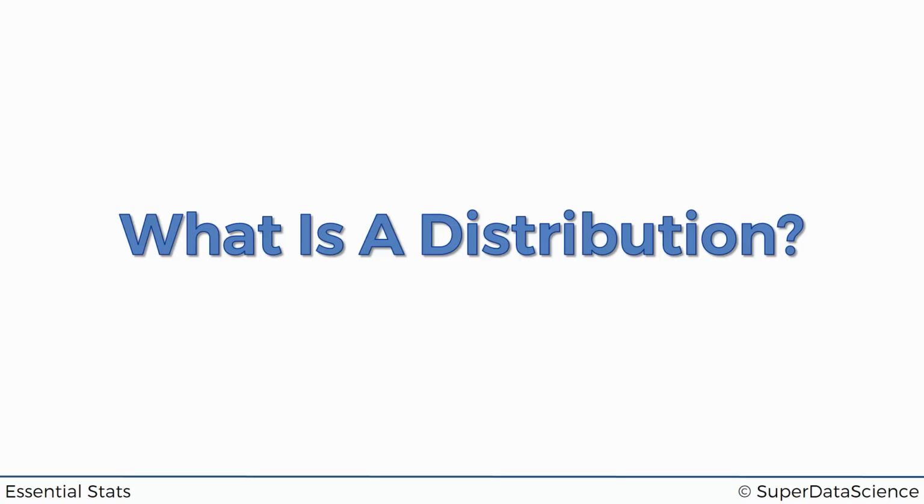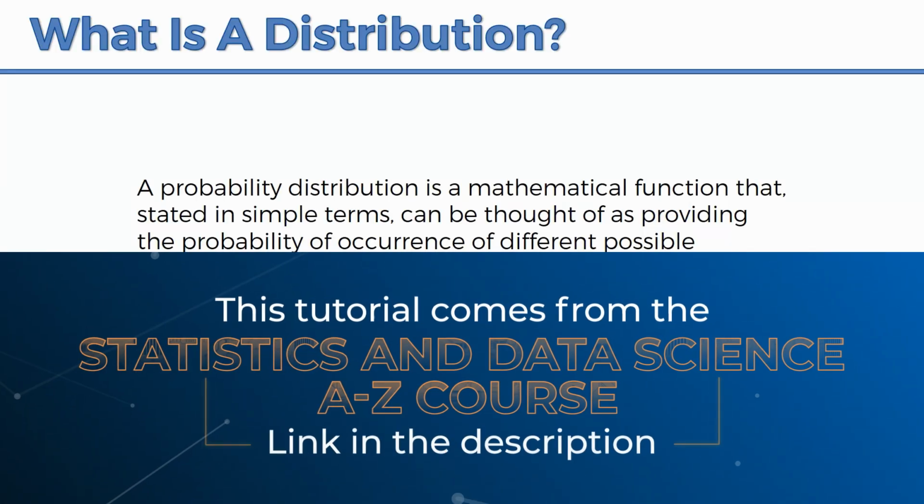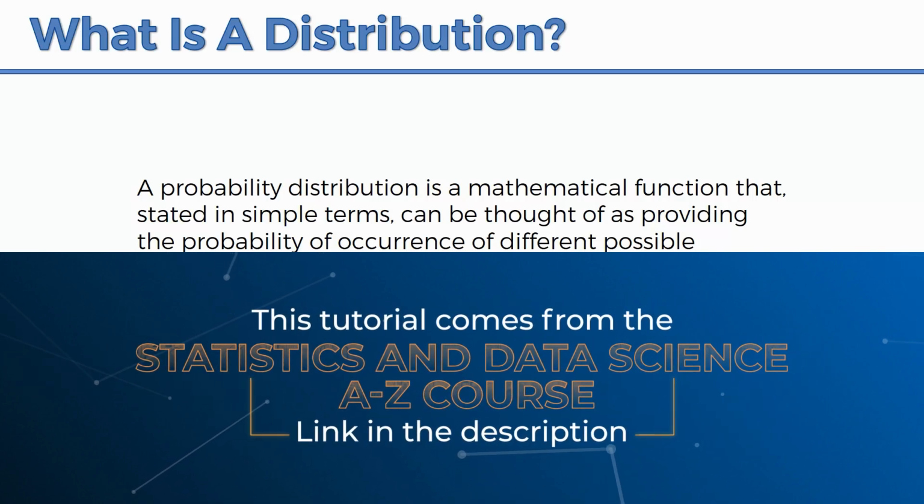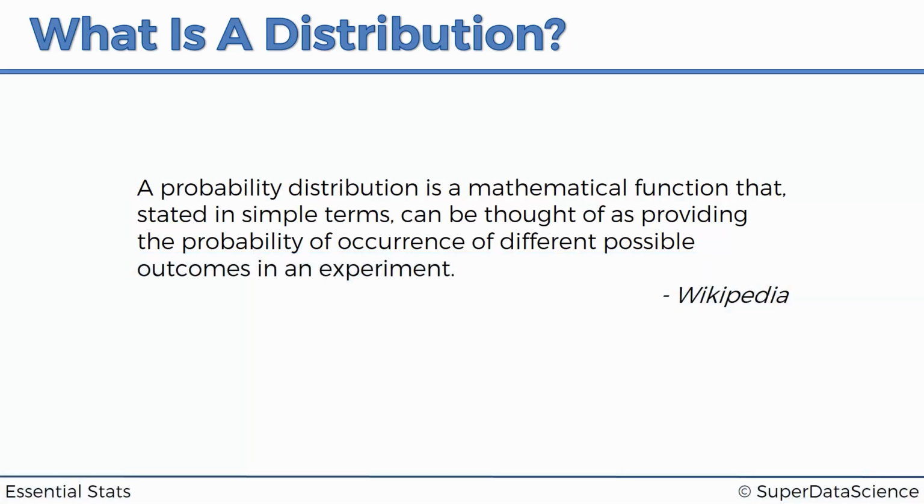Hello and welcome back. What is a distribution? So let's have a look. According to Wikipedia, a distribution, or a probability distribution, is a mathematical function that, stated in simple terms, can be thought of as providing the probability of occurrence of different possible outcomes in an experiment. Very interesting definition. The main takeaway from here is that it's a mathematical function.